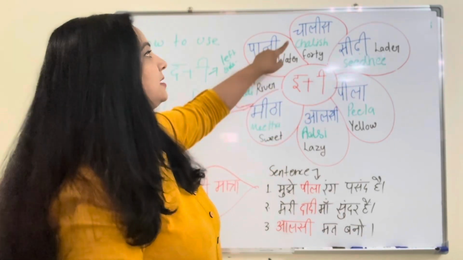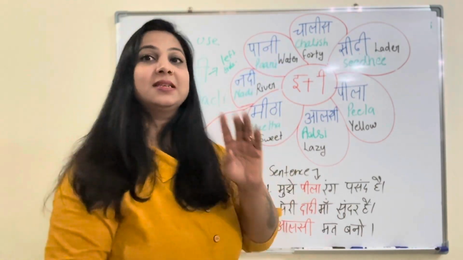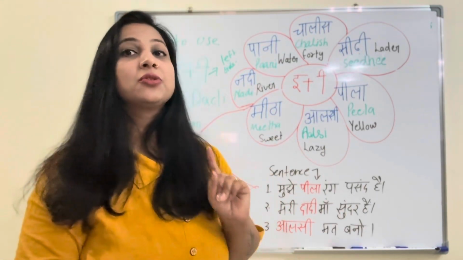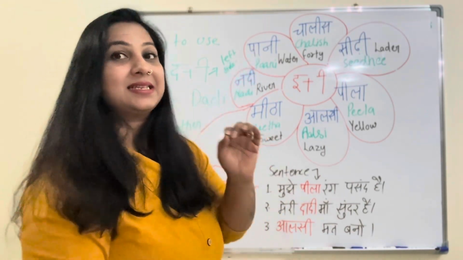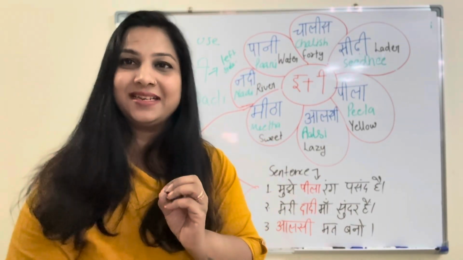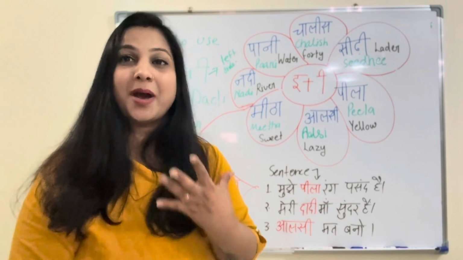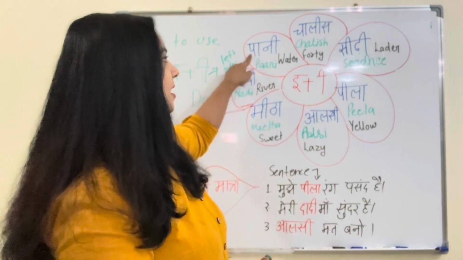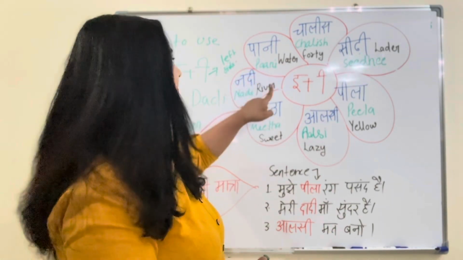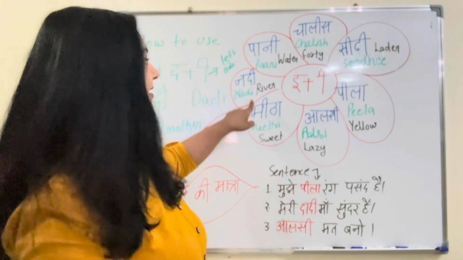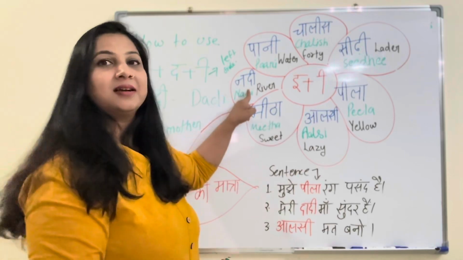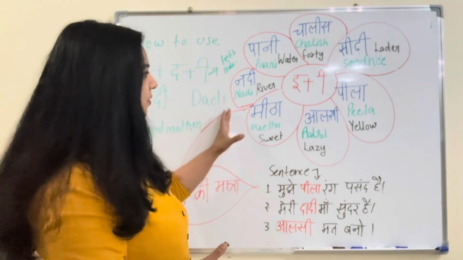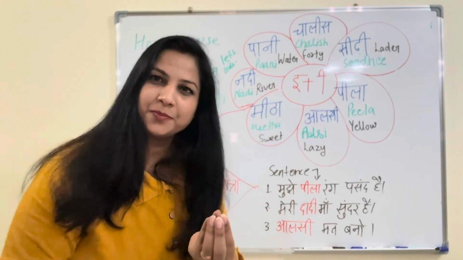Seedhi. Then chalis, it's a number, 40. Pani, the basic necessity of our life. Pani, water. Nadi, river. So these are very simple words.